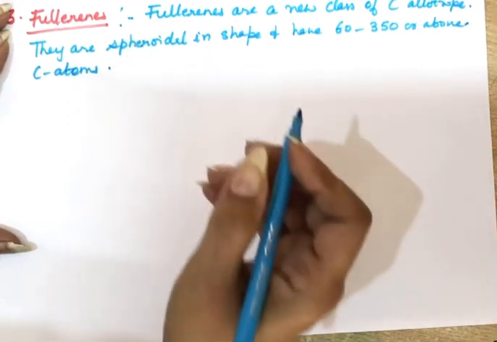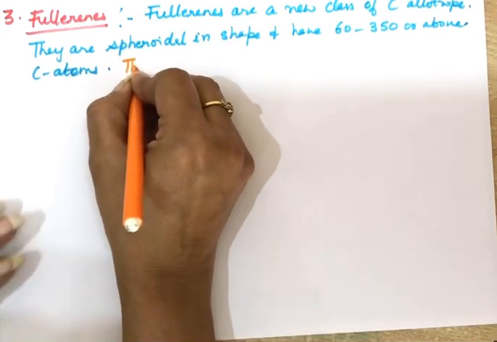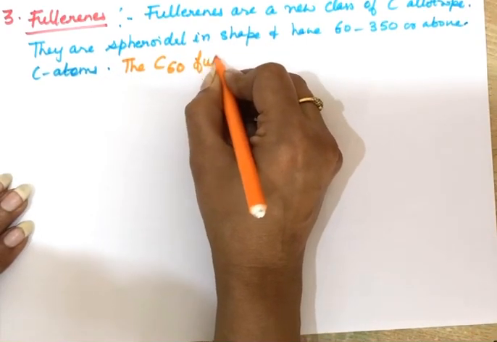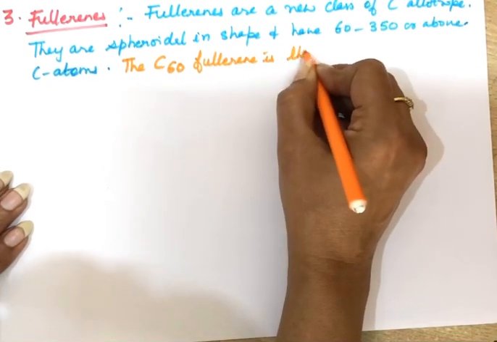Out of all these, the stable one is the fullerene with 60 carbon atoms, C60. C60 fullerene is the most stable.